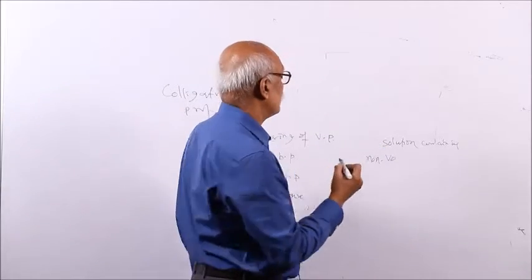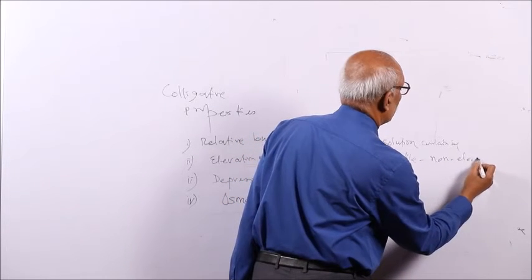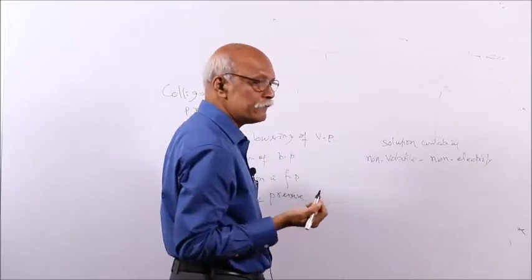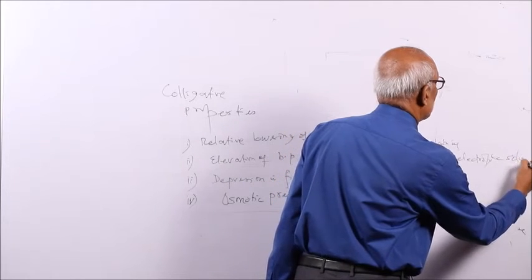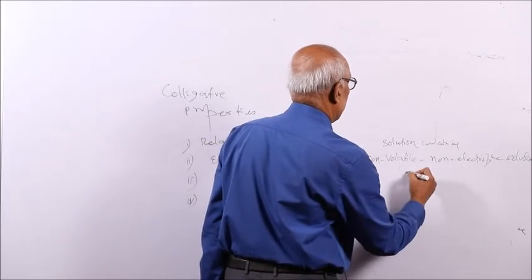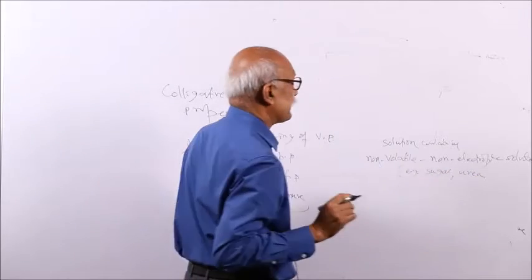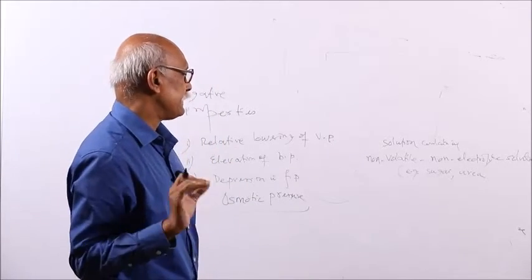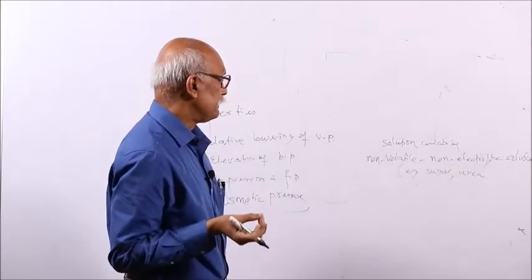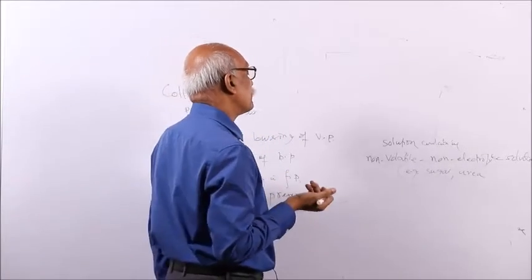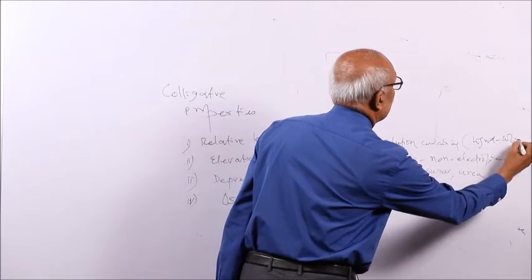Vapor pressure is less. Non-volatile, non-electrolyte, that will not be ionized. Non-electrolyte, say urea, sucrose. The solute is non-electrolyte and non-volatile, as for example sugar or urea. These are non-volatile and non-electrolyte. If it is added to water, the solution is a solid present in a liquid, so you can call it a liquid-solid solution.